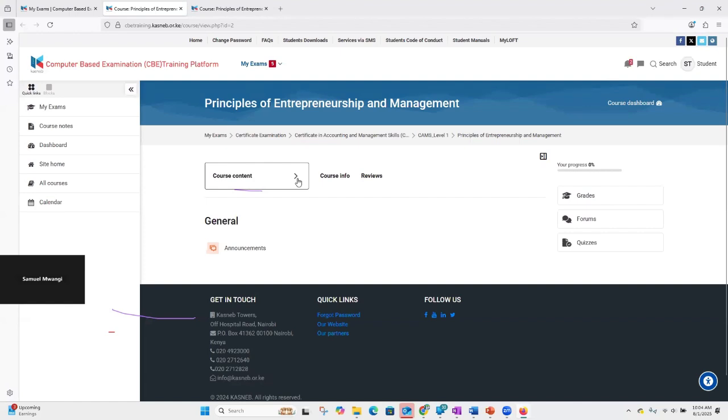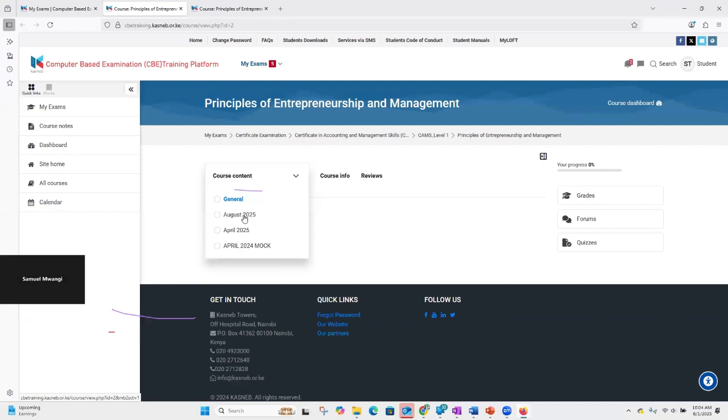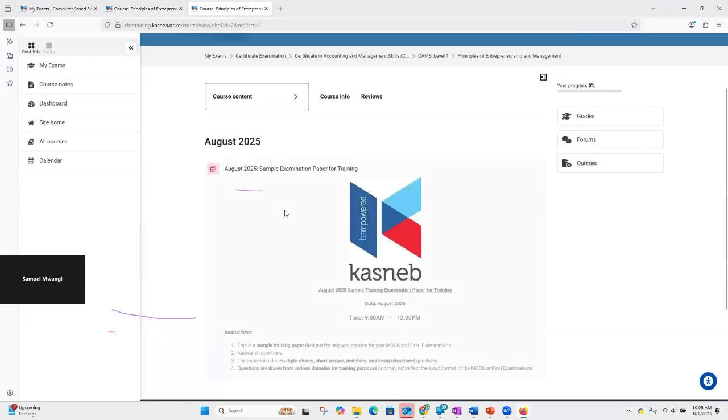If you find that you cannot see the paper directly on your screen, you click on the course content, you go to August 2025 because that's the exam that we're looking for. If we were in April, then we would have clicked on April. But since we are in August, I'll click on August 2025. So I click on August 2025 and I'll be able to see the exam in there.